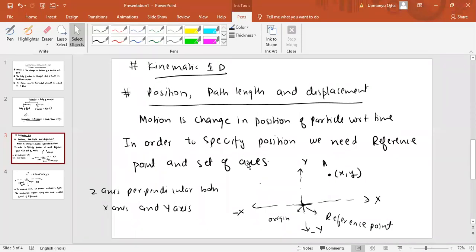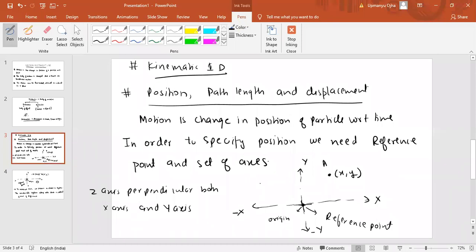Then these axes will meet at a point known as the reference point, which is generally the origin. So the set of axes along with the reference point is known as the coordinate system.